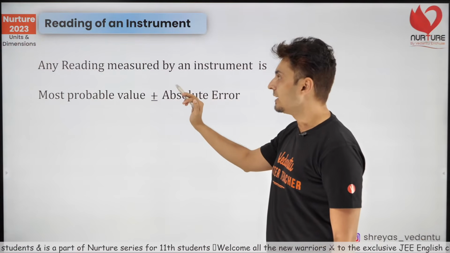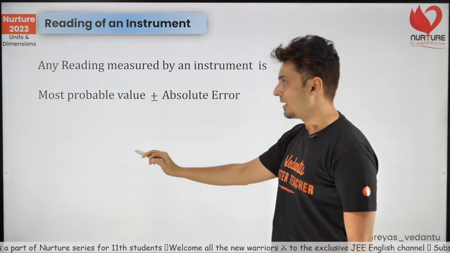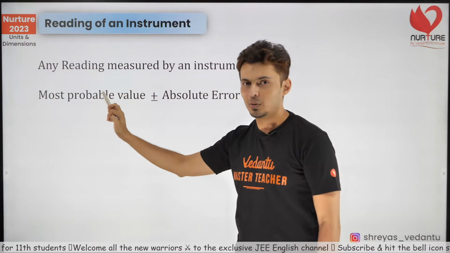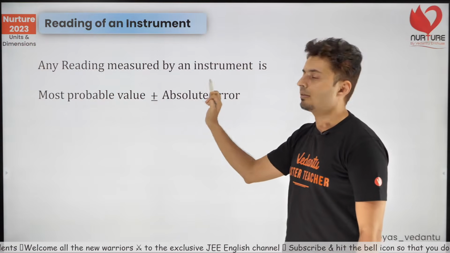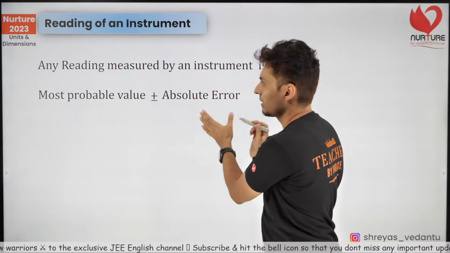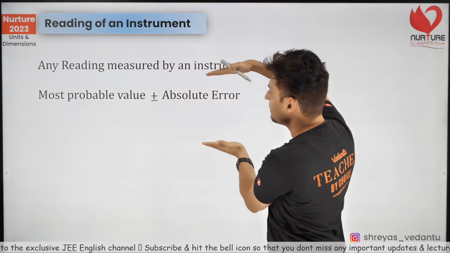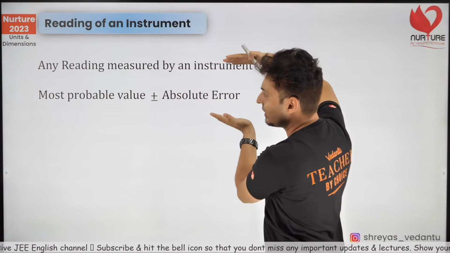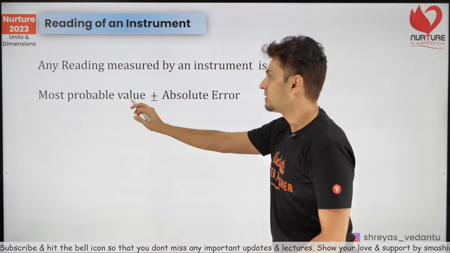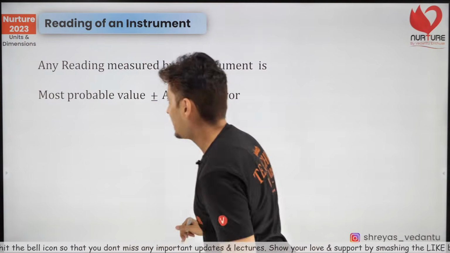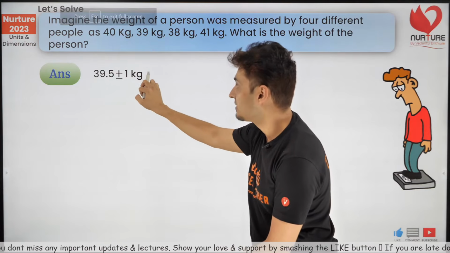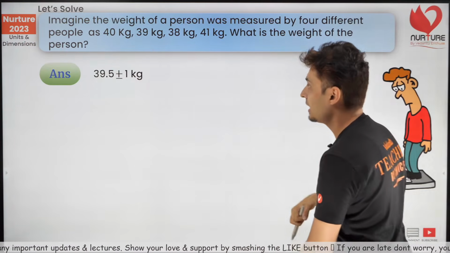So any reading can always be written down as the most probable value plus or minus some error. There is always some degree of uncertainty, plus or minus error. So your answer will be somewhere in between those two extremes, plus value and the negative value. So somewhere in between you're going to have your measured value. This is the most probable value. Like you can see in the previous thing, this was the most probable value. This is that uncertainty or that error in that measurement.